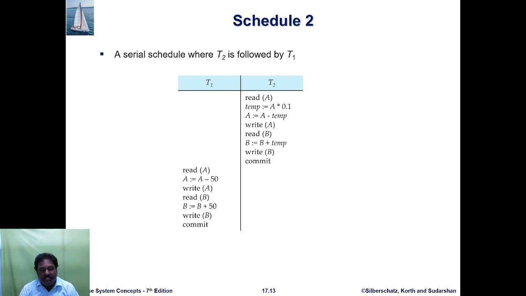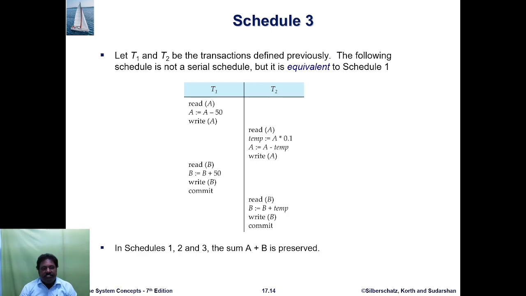Then T1 reads A, the initial value. Then A = A - 50, then write A, the remaining value of A. Then read B, and B = B + 50, meaning 50 is added into the database. So write B writes the B account balance after the transfer from A to B. Then the transaction is successfully completed, and the commit status means all the current values are stored on the hard disk or database.